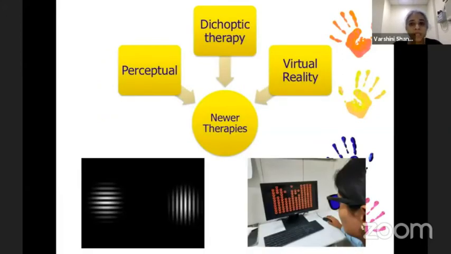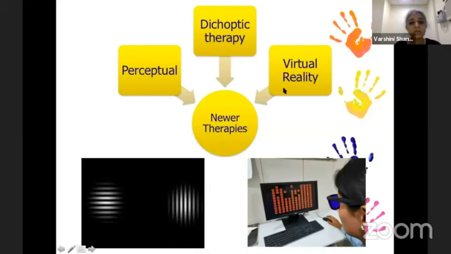So coming to the newer types of therapy which are available for treatment of amblyopia, where there's a lot of buzz around these therapies. Coming to perceptual therapy, coming to dichoptic therapy, and virtual reality-based therapies. So perceptual therapy is based on the principle that practice makes perfect.